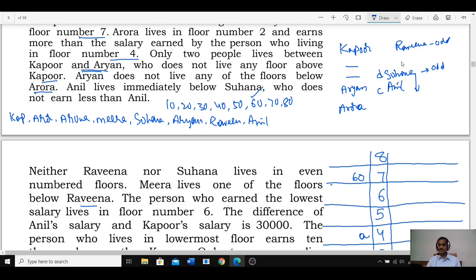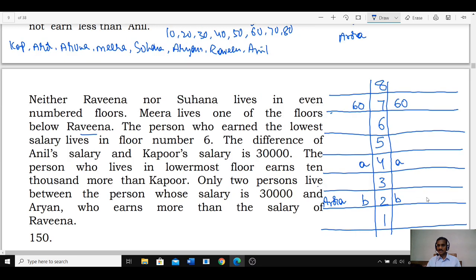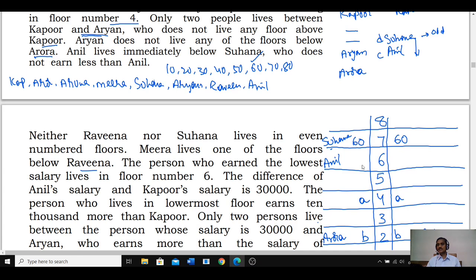Now let us take the different possibilities for Suhana. Suhana on an odd number floor: if Suhana is on the 7th floor, Anil is on the 6th floor. If Suhana is on the 5th floor, then this one. We are taking the second case as well. Now this is B and this person is Aurora. Since Suhana is on an odd number floor, Suhana must be on the 7th floor. If Suhana is on the 7th floor, Anil must be immediately below.